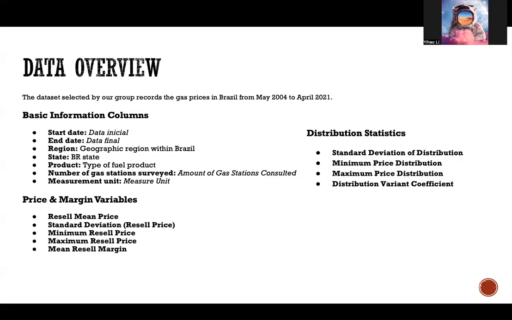Finally, we have distribution statistics such as the minimum, maximum, mean, standard deviation, and variation coefficient. This rich data set allows us to analyze both price trends over time and differences between the regions and the fuel types.